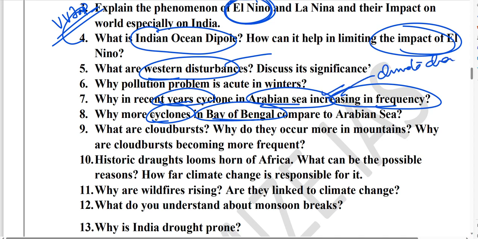This is related to climate change. These two questions are very important. I have discussed this. Please do prepare that. Then guys, what are cloudbursts? What are the factors responsible for cloudburst? Why are Himalayan regions more prone to cloudburst?